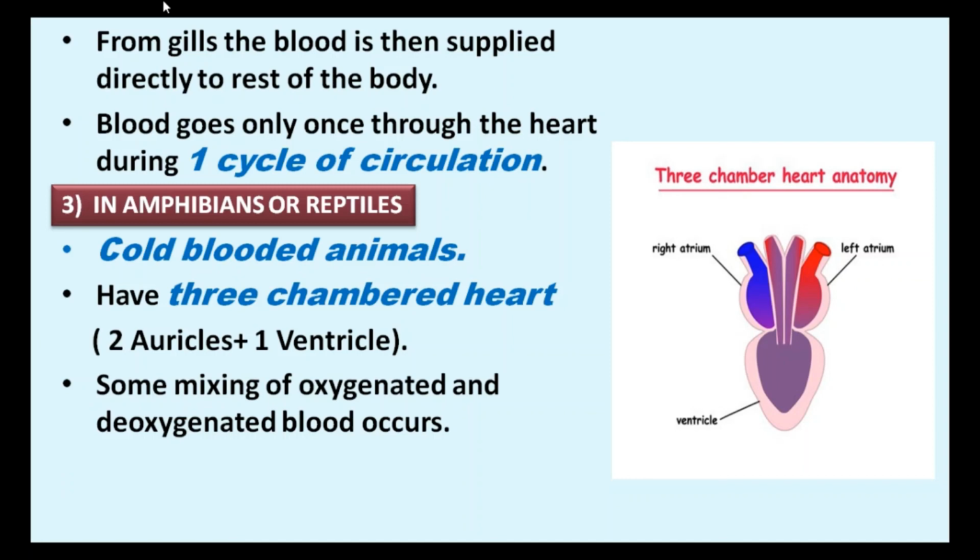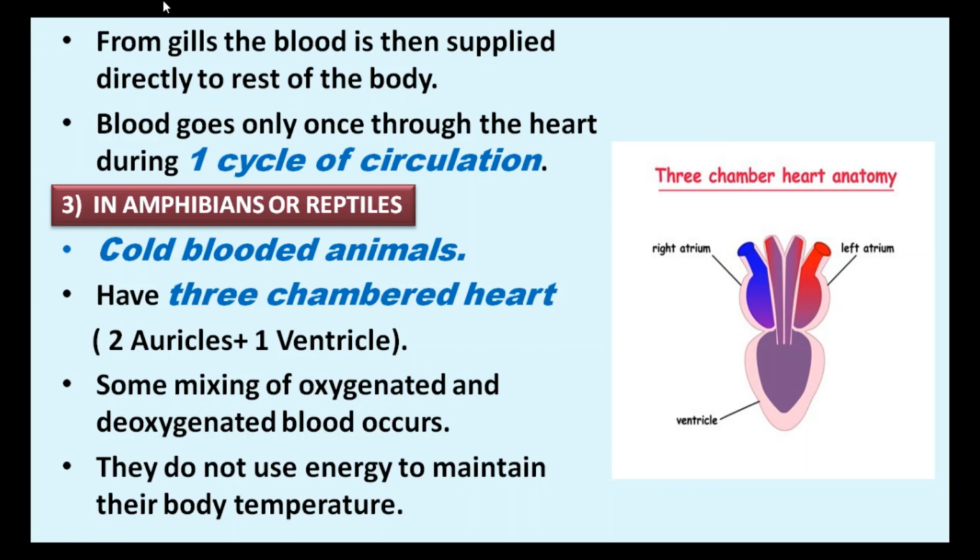As you can see in the figure, the right atrium and left atrium are separated, but the blood from both the atriums comes in one ventricle. That is why some mixing of oxygenated and deoxygenated blood occurs. Amphibians or reptiles do not use energy to maintain their body temperature.